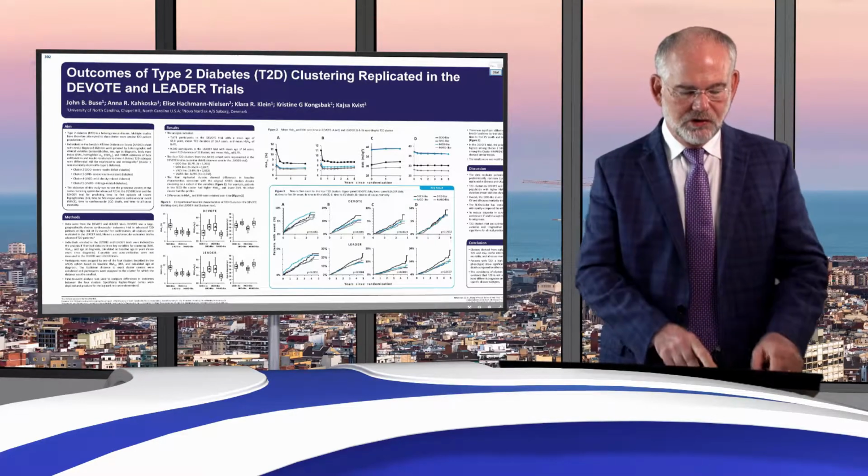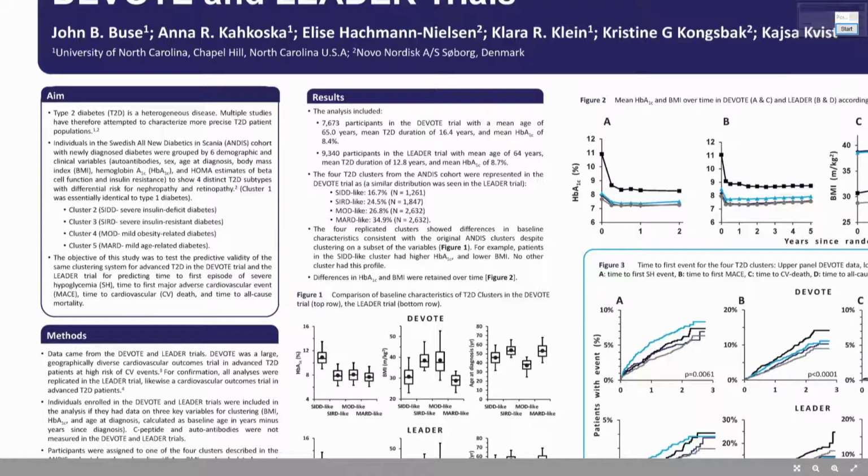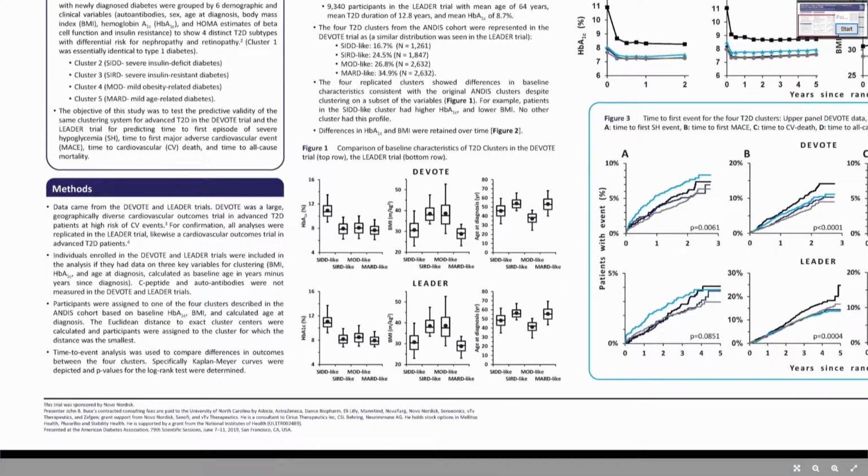What we tried to do was to replicate the findings of the ANDIS study involving new onset patients with type 2 diabetes in Sweden. They grouped patients based on 6 demographic and clinical variables into 5 clusters. Cluster 1 was really more or less type 1 diabetes, and then 4 type 2 diabetes related clusters. So we tried to map their clustering to the DEVOTE trial and the LEADER trial, and then examine outcomes.